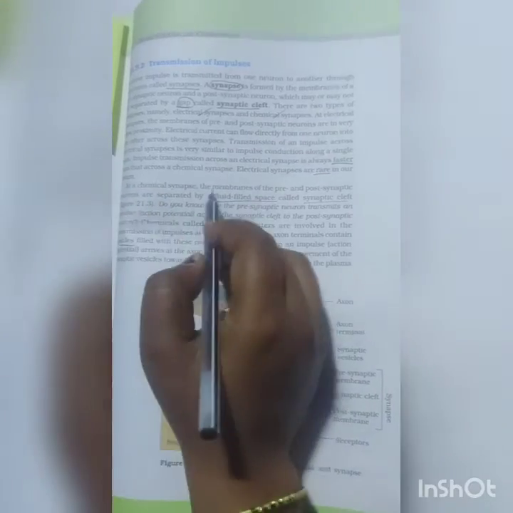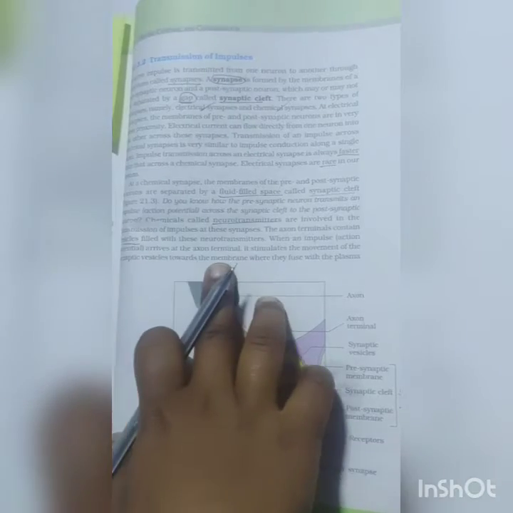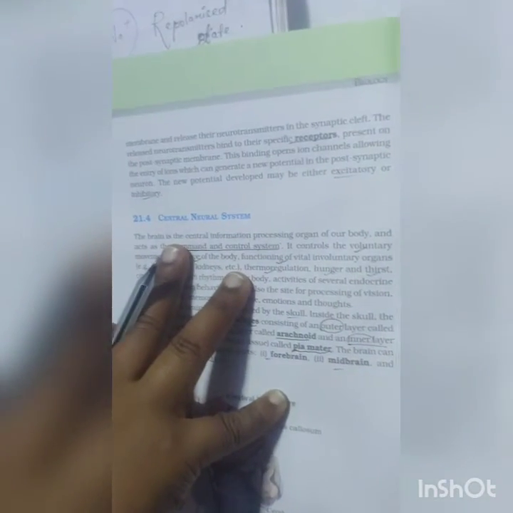At chemical synapse there is a fluid filled space called synaptic cleft. Chemicals are there, the neurotransmitters, involved in the transmission of impulse at the synapse. The axon terminals contain vesicles filled with the neurotransmitter. When an impulse arrives at the axon terminal, it stimulates the movement of the synaptic vesicles towards the membrane, where they fuse with the plasma membrane and release their neurotransmitters in the synaptic cleft.